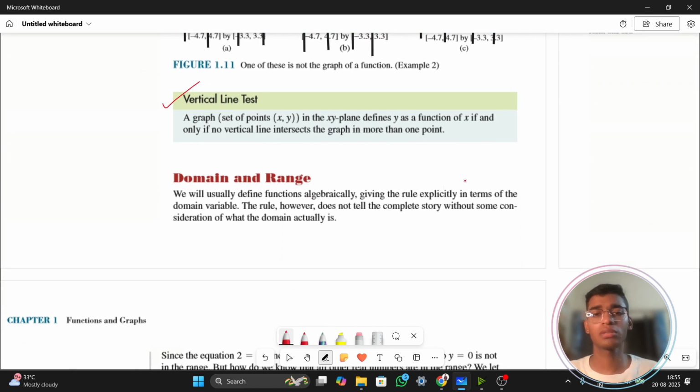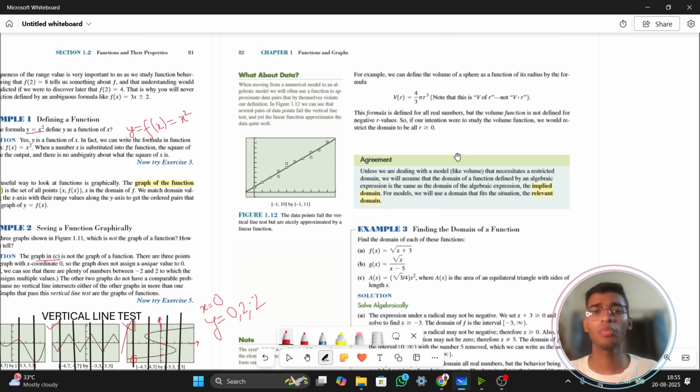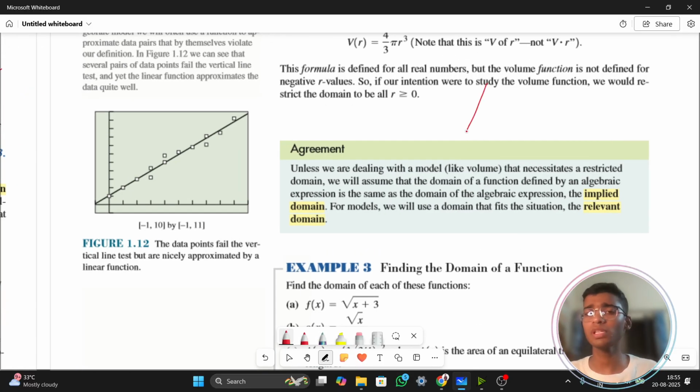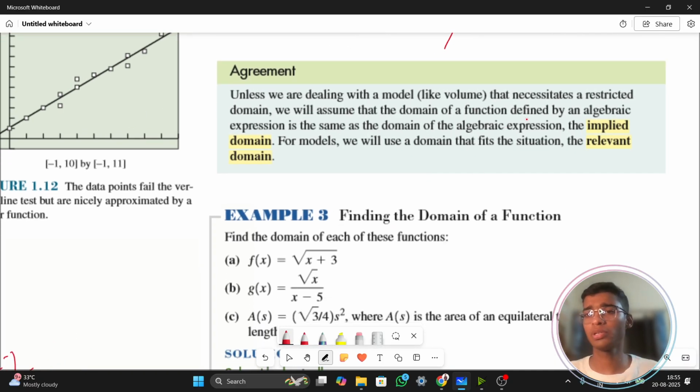Moving forward is a topic about domain and range. We are already talking about this. So domain is what? Domain is the value which you can put in a function. So let's solve an example. Understand by solving the example, there are two different things, relevant domains and implied domains. So we shall be doing the examples to know about all that.